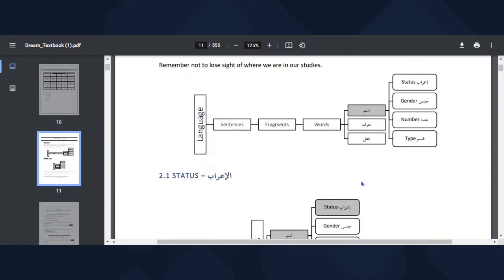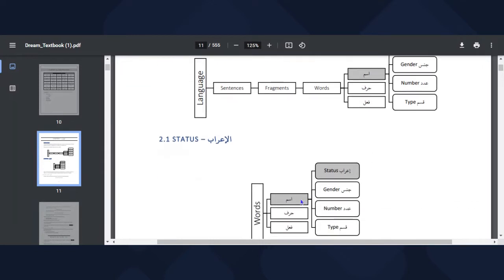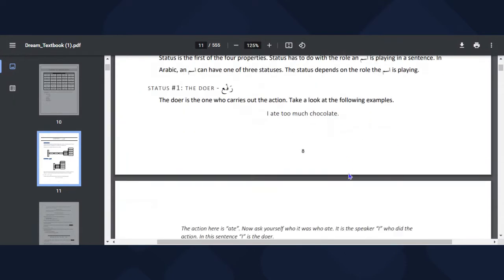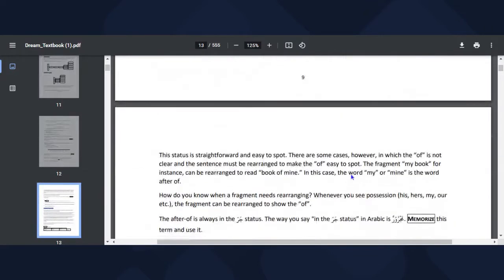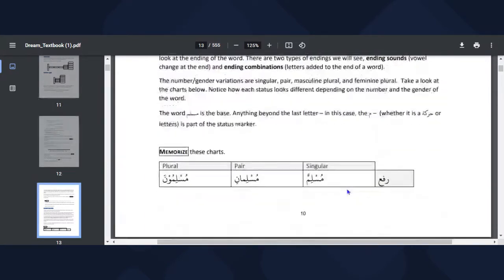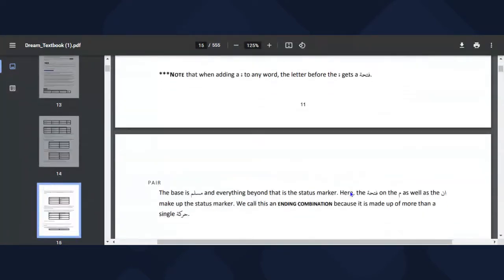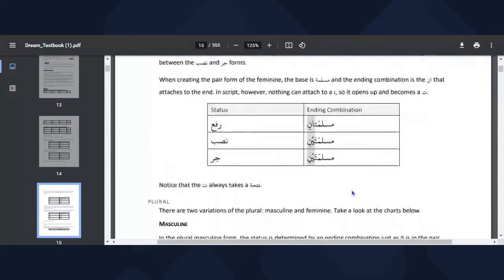Like we discussed earlier, we discussed about ism, and then we mentioned that ism has four properties: status, gender, number, and type. That one is essential for us to memorize: status, number, gender, and type. Even though we can't say the Arabic, it's okay. We can say, okay, status is Arab, gender is jeans, number is Adad, and type is the ism. So let's move straight forward to how to tell status.